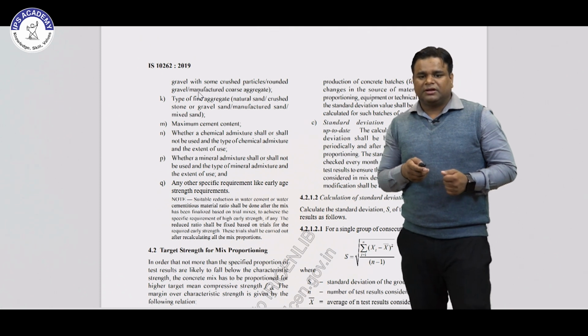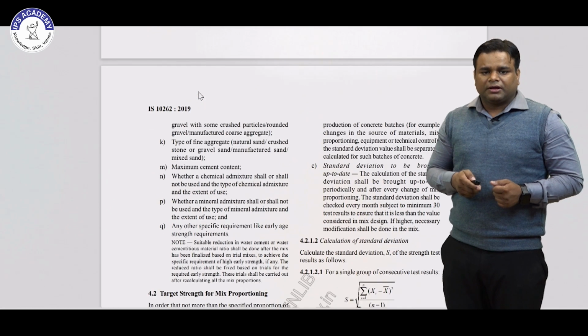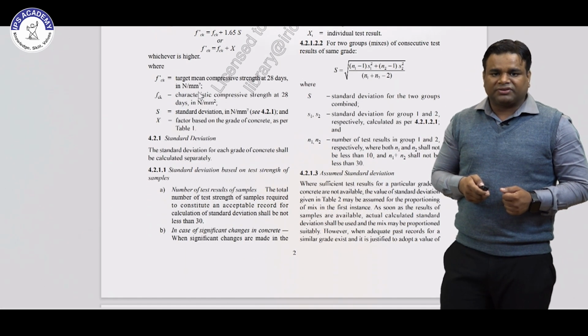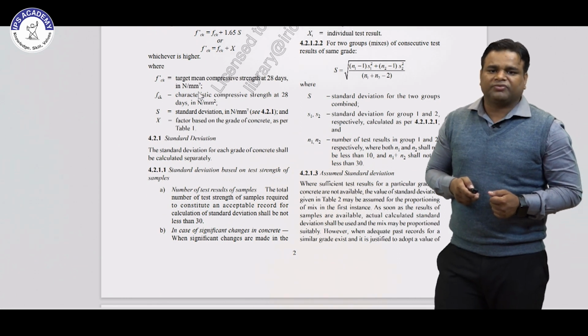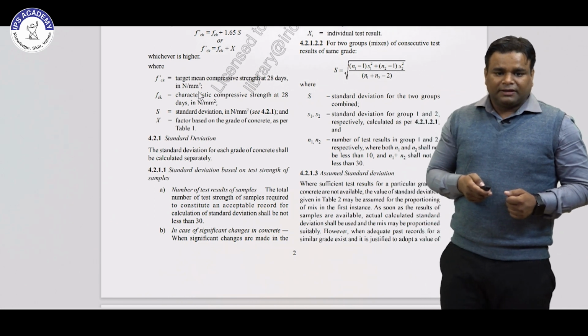These are some formulas to calculate the standard deviation. First is for a single group of test results, and the second is for two groups of consecutive test results. It is a formula for the standard deviation.